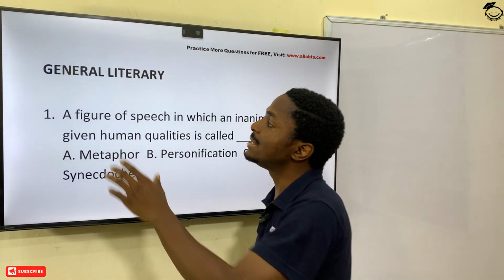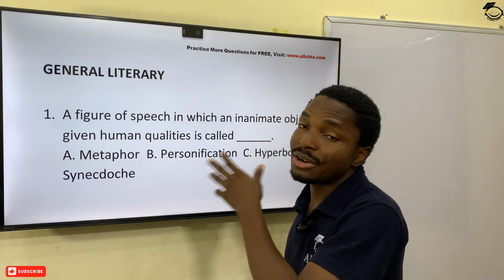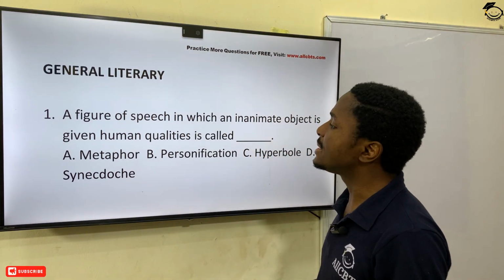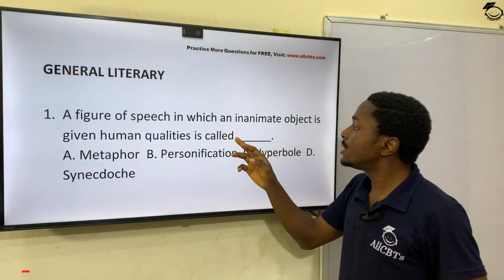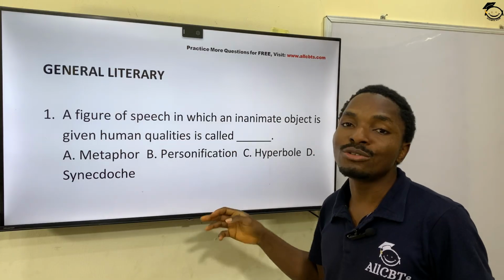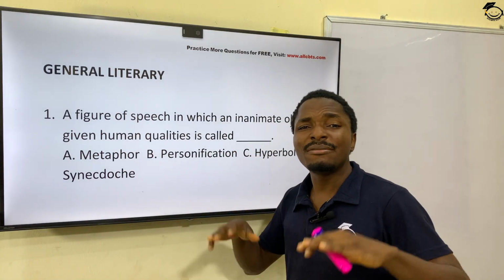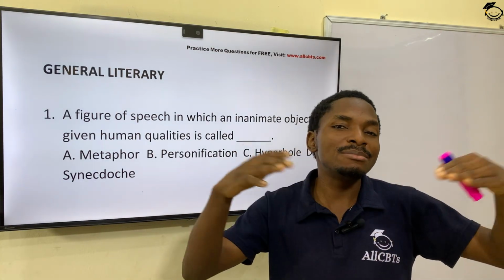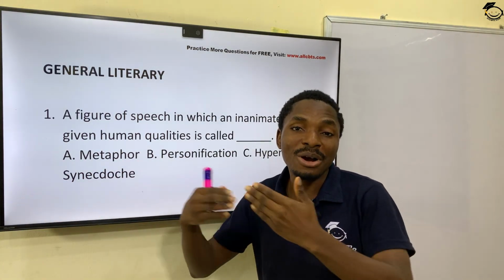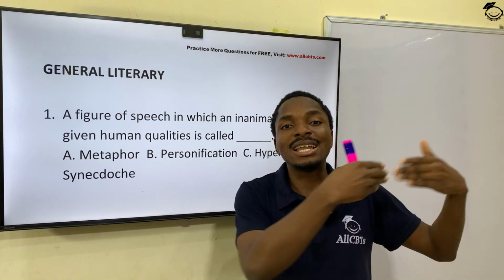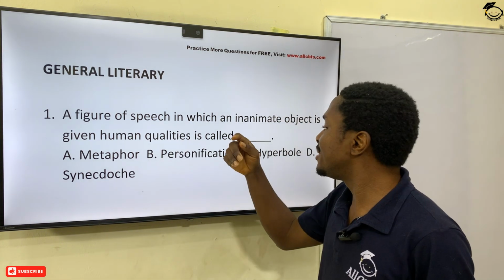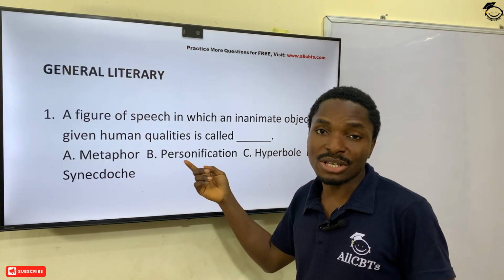Now we are under the general literary category, and this is one of the questions we have there. It says a figure of speech in which an inanimate object is given human qualities is called dash. What is that figure of speech in which human quality is attributed to inanimate objects? That figure of speech is personification.